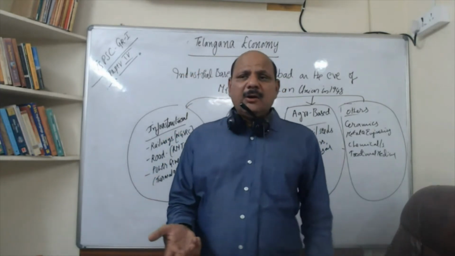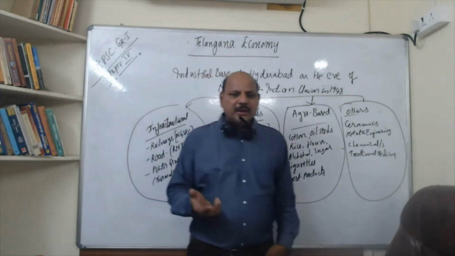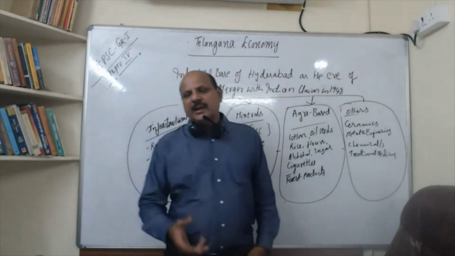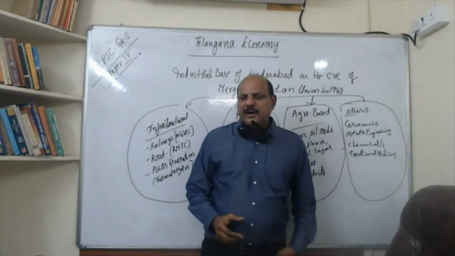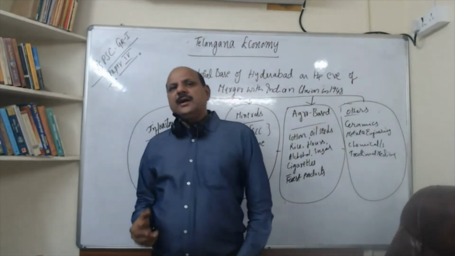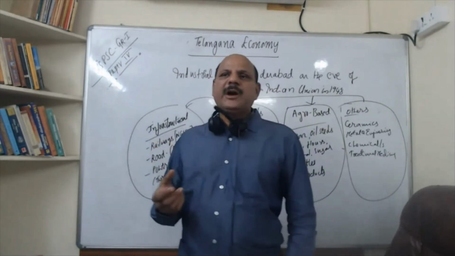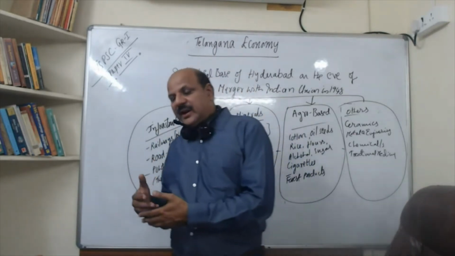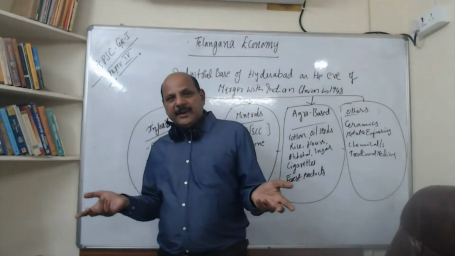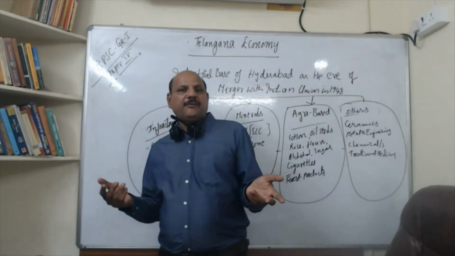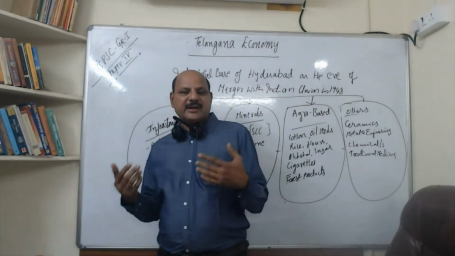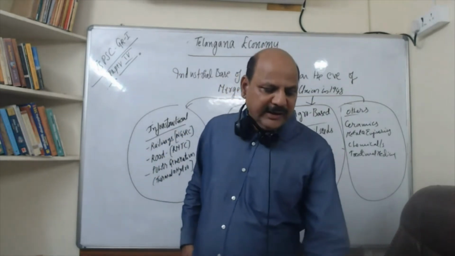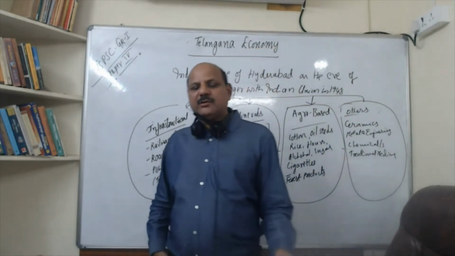Now see, we have so much produce that the disposal of the produce has become a big issue. Telangana government is at loggerheads with the government of India, right? With FCI, whether to procure paddy or not to procure. So the state has moved to an over-surplus situation where there is a lot of food grain production being done. So what are the growth drivers? Like that, you can again get sectoral questions.